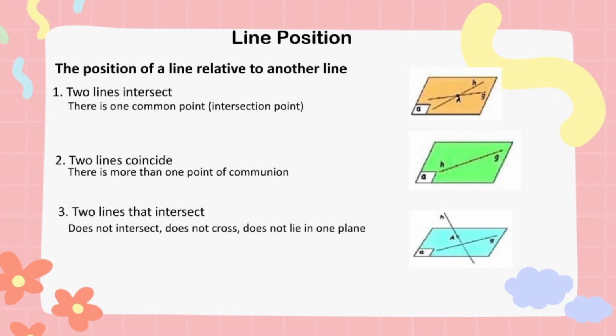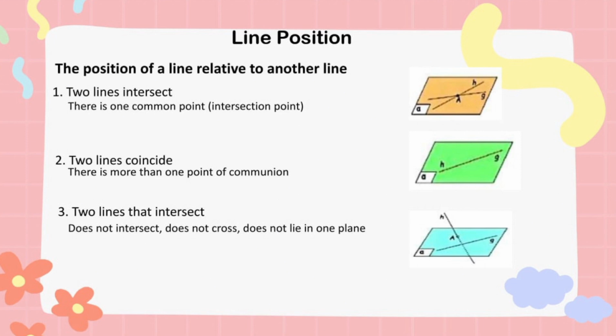I will explain about line position. The position of a line relative to another line. 1. Two lines intersect. There is one common point. Line AB intersects line BC only at point B. It can be concluded that AB intersects BC at point B and they are perpendicular to each other.